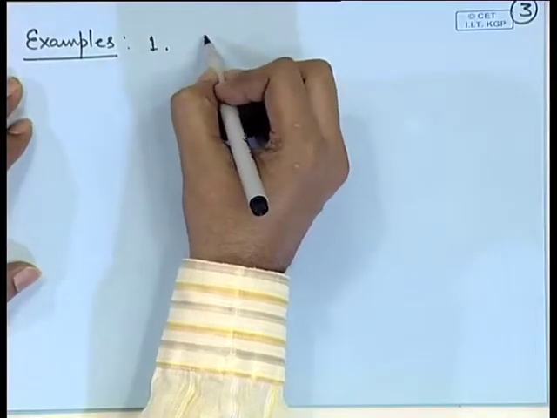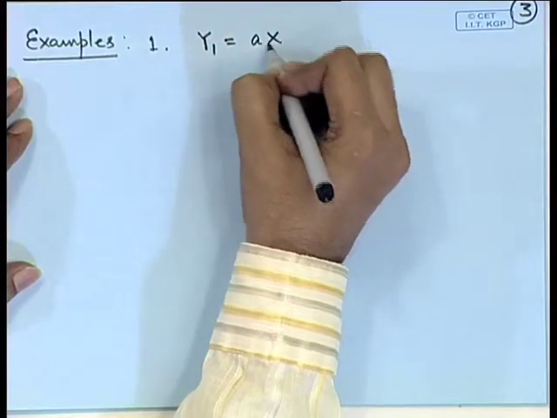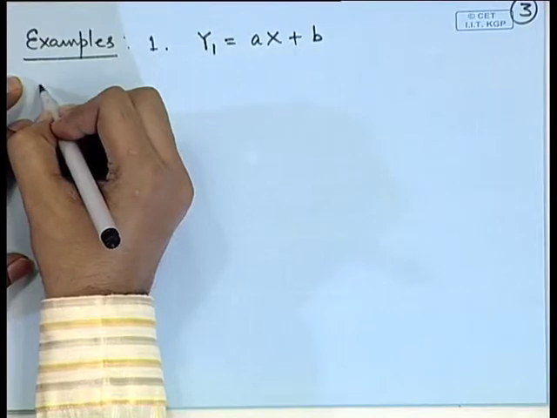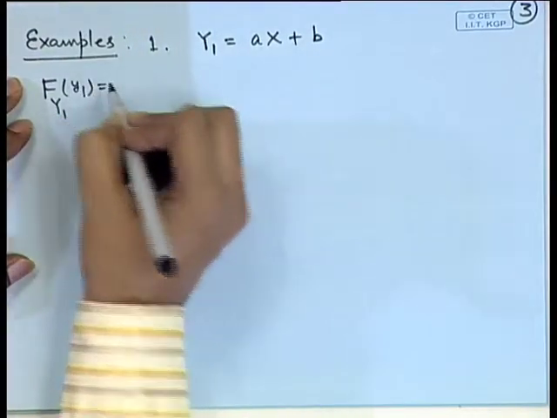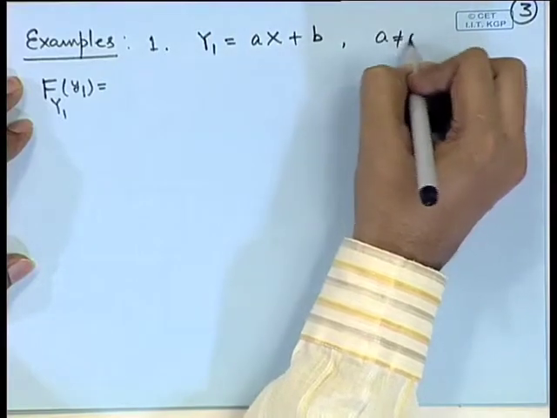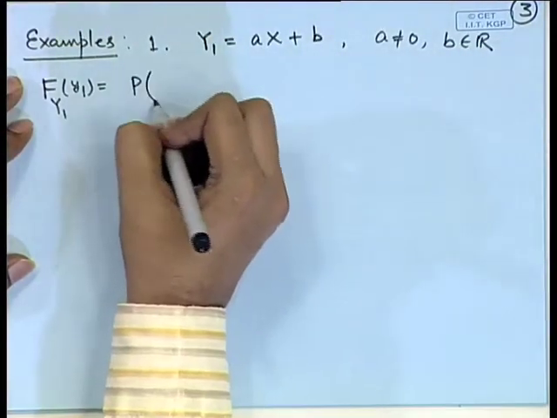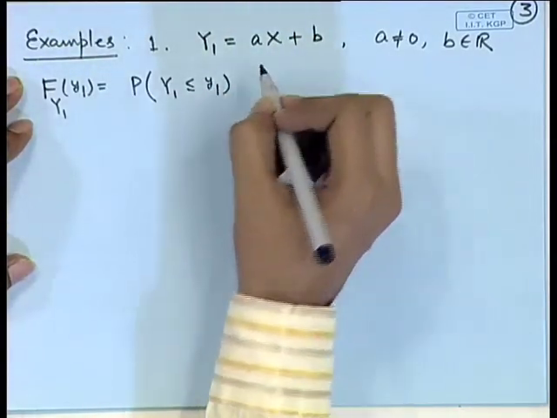So, let us consider a function say y 1 is equal to a x plus b. If we are looking at the CDF of y 1, here a is a non-zero constant and b is any real. So, this is probability of y 1 less than or equal to small y 1.